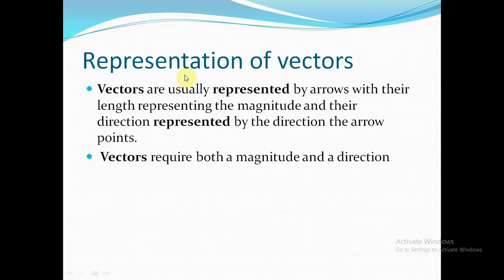Representation of a vector. How do you represent a vector? Vectors are usually represented by arrows, with their length representing the magnitude and their direction represented by the direction the arrow points. Vectors require both a magnitude and a direction.